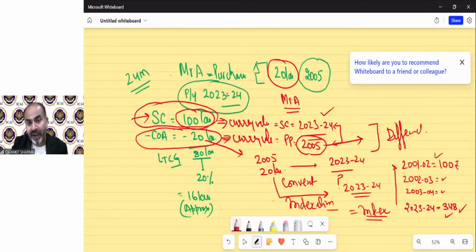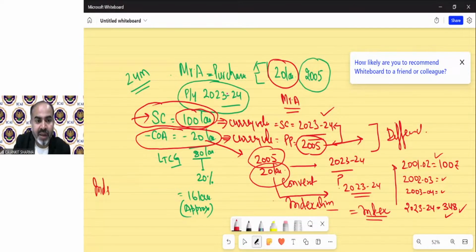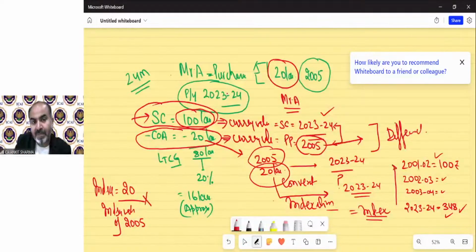So if you expended 20 lakh rupees in 2005, how much will it be in 2023-24? For that, the index formula has been made. It says 20 lakh divided by the index value of the year in which it was purchased, that is the 2005 index value, multiplied by the current year index value, which is 348.